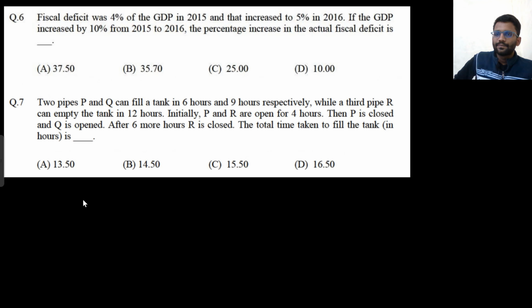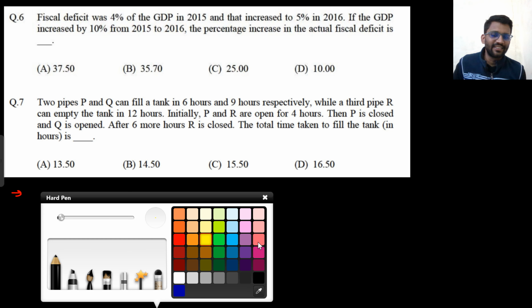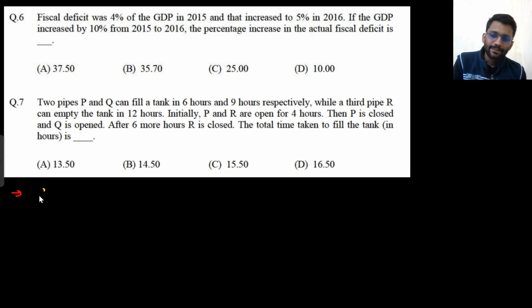Next one. Now this word is there, fiscal deficit. Let's assume you don't know the meaning of fiscal deficit. Fiscal deficit was 4% of the GDP in 2015. That increased to 5% in 2016. If the GDP increased by 10% from 2015 to 2016, then the percentage increase in the actual fiscal deficit is? We don't know what is fiscal deficit, but we should at least know what is GDP. So let's assume,